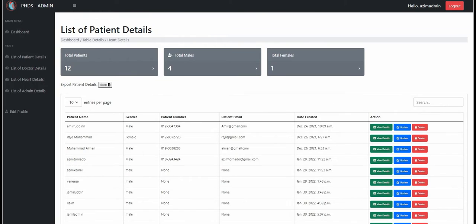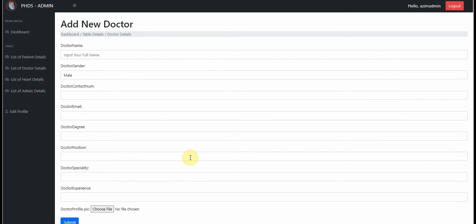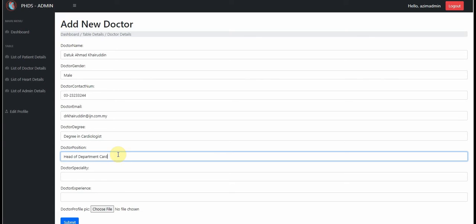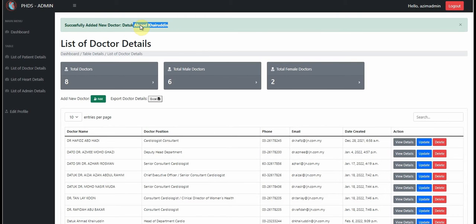Next, we look at the list of doctor details. This is the list of doctor details page, and we're going to add a new doctor. We click on the add button here. Here we're going to add all the information about the new doctor. Then click here. We can see an alert message here, success add.